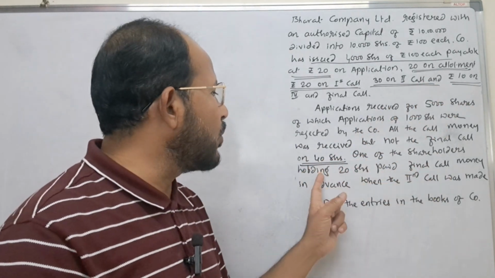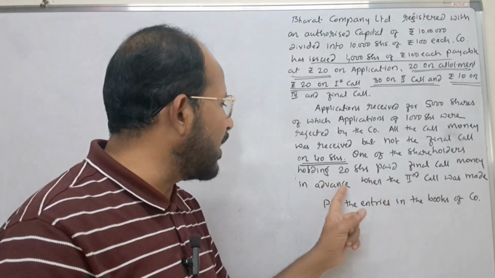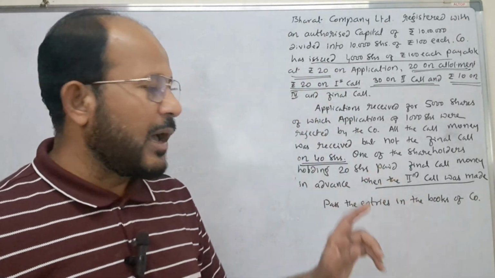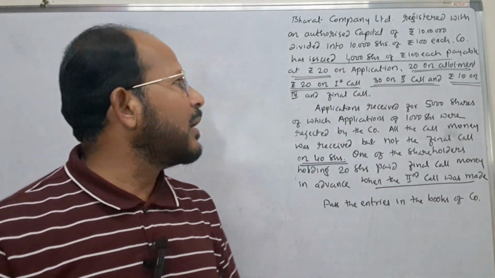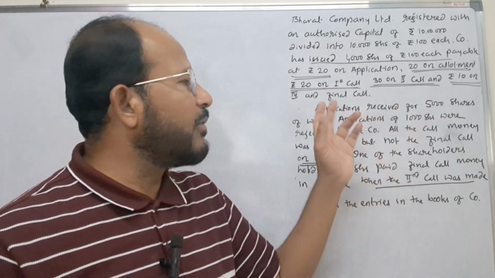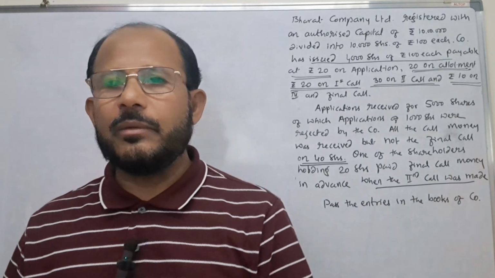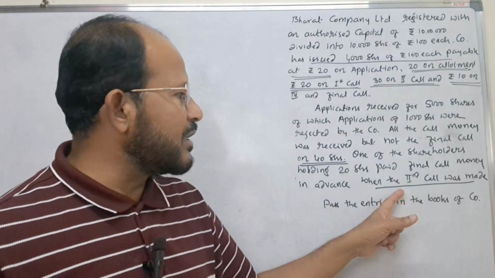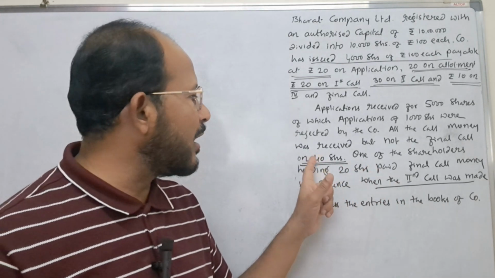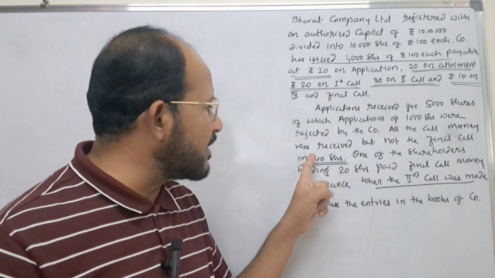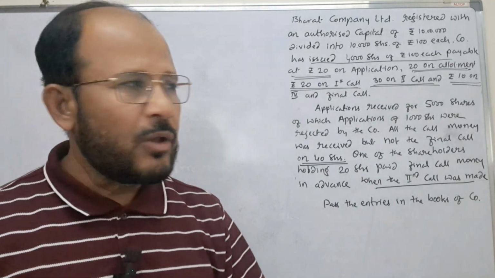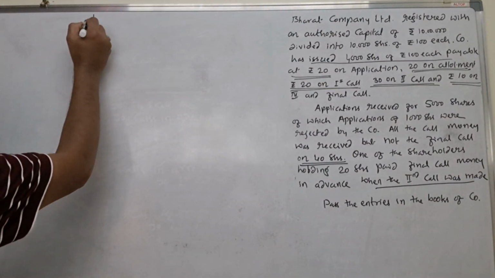One of the shareholders holding 20 shares paid final call money in advance when the second call was made. Here company asked to pay the second call money, but what the shareholder has done, he has sent even the final call money along with the second call money. It means here the amount is paid in advance, but here on 40 shares, the call money was not collected. That is why this is the example of calls in arrears and this is the example of calls in advance. We have to pass the journal entries. Okay, we will pass entries.